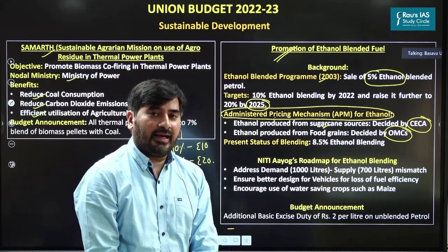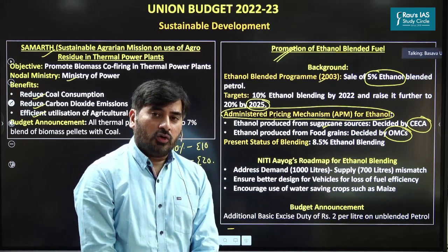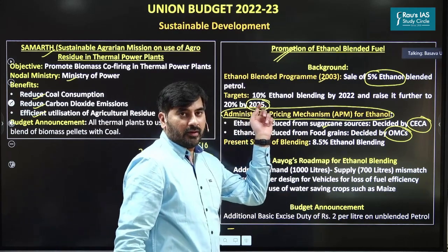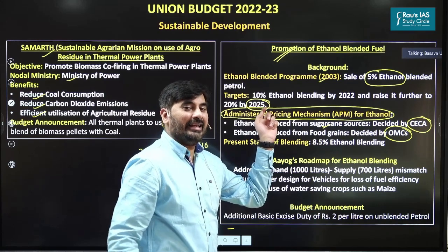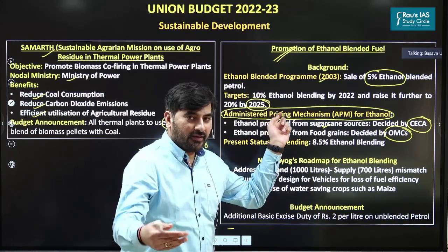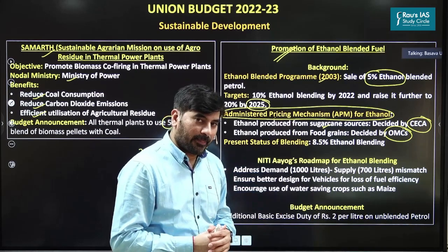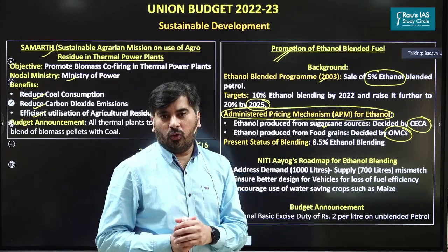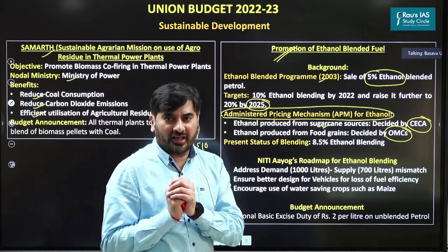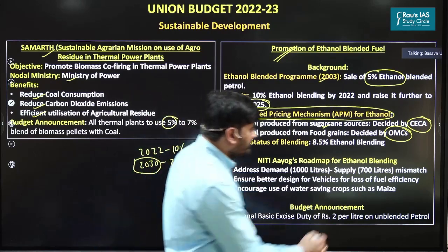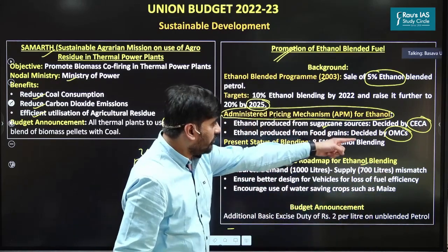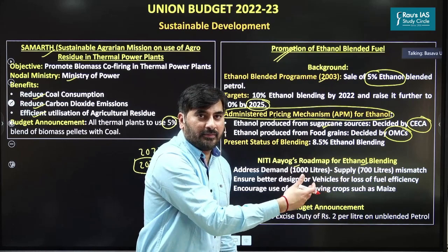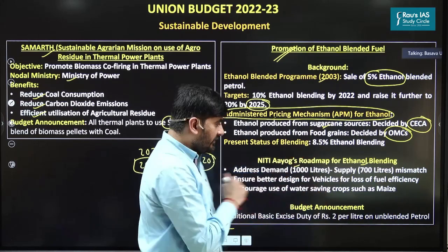And recently, Niti Aayog has come up with a roadmap to have E20, that is 20% ethanol blending, by the end of 2025. Accordingly, Niti Aayog has highlighted what challenges we may face to have E20 by 2025. The first challenge which the Niti Aayog has highlighted is, right now, if you look at the overall domestic production of ethanol, it is hardly around 700 liters. And to have E20 by 2025, we need 1,000 liters. So we need to address the demand supply mismatch and increase the production of ethanol. That's the first thing.